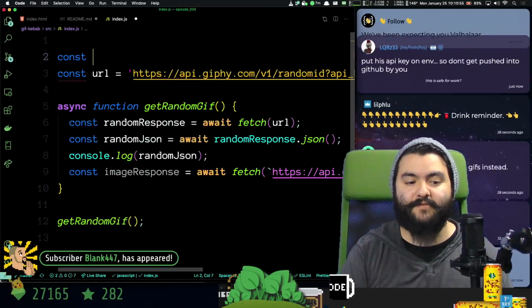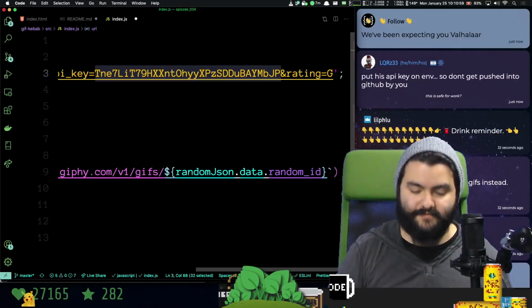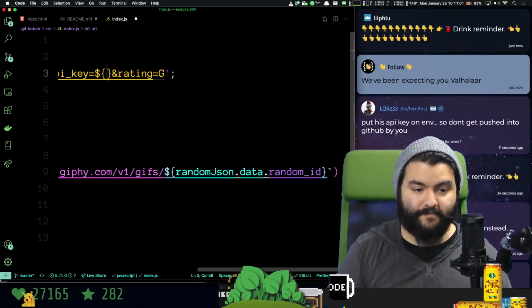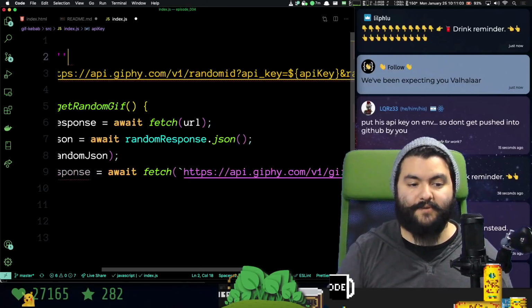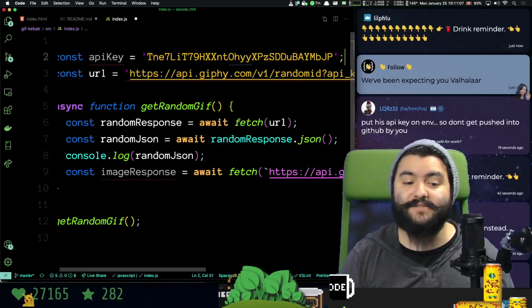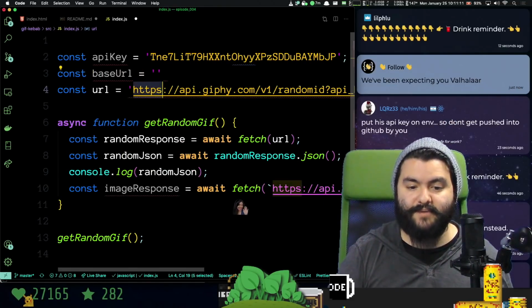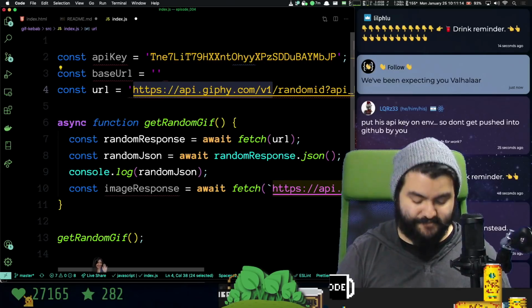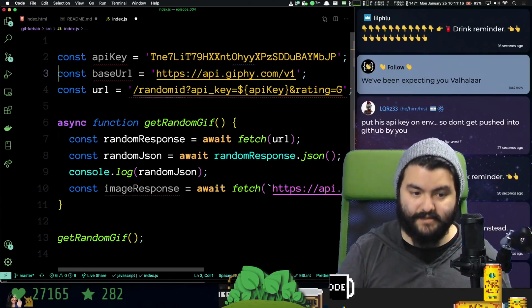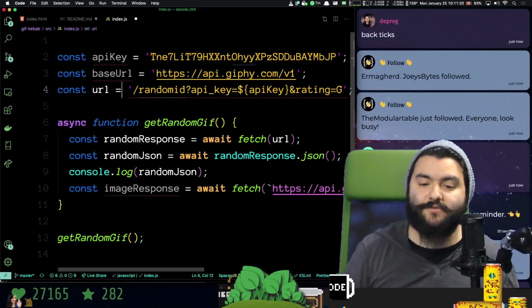So here's what I'm going to do. I'm going to have a variable called API key. That's actually going to get the key itself right here, and I'm going to put that in this variable. Great. The other thing that's common between these two variables is the base URL. So I'm going to create a variable called base URL, which is just api.giphy.com/v1, like that.